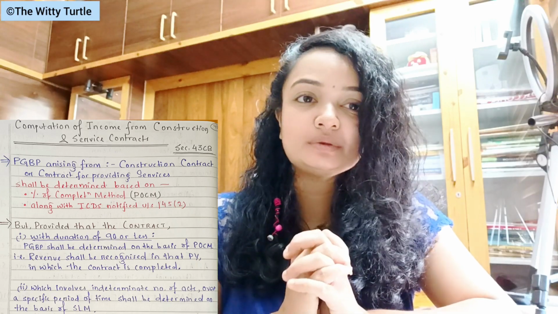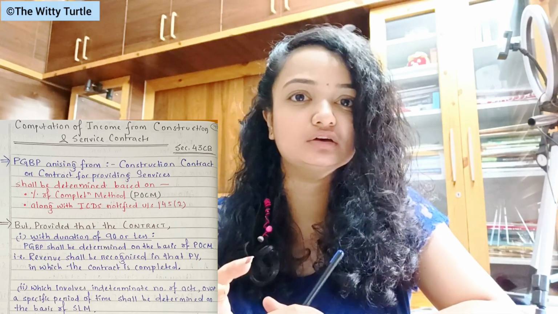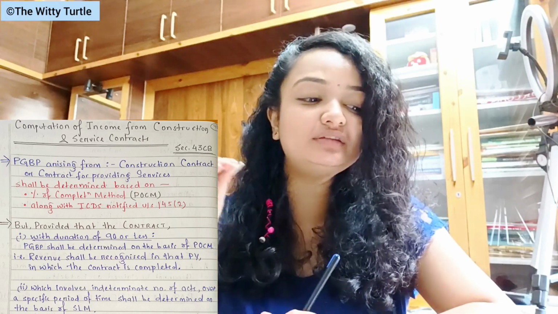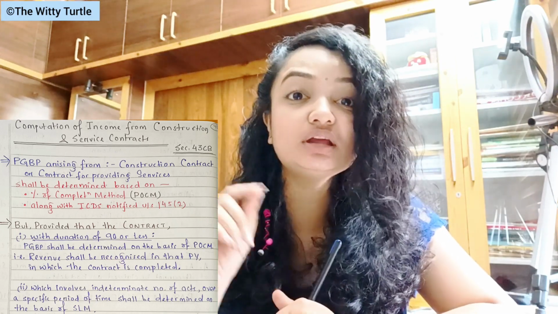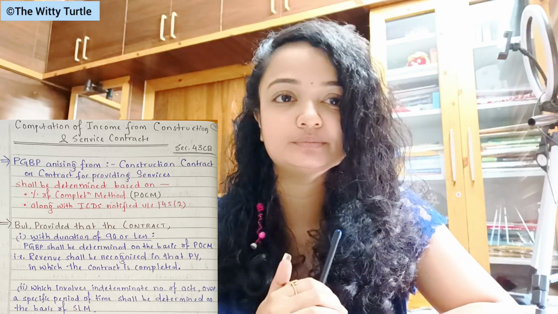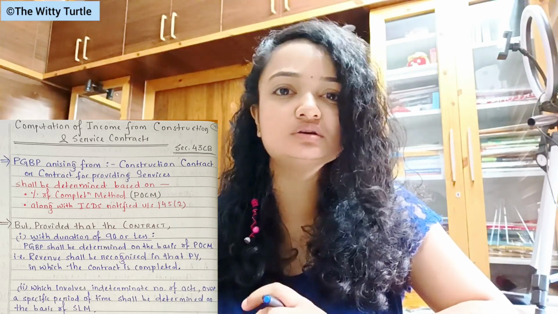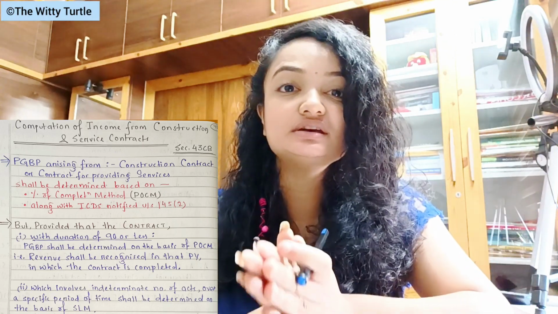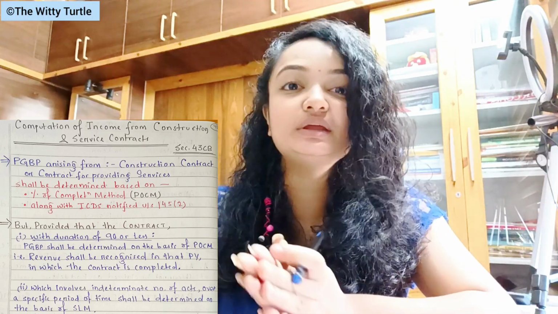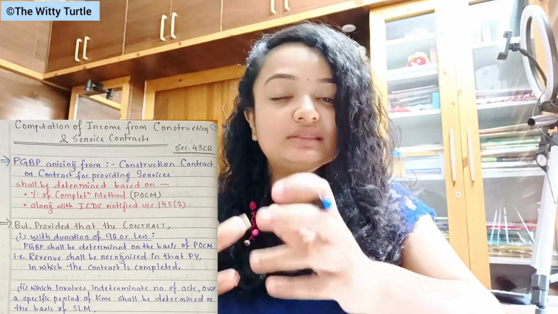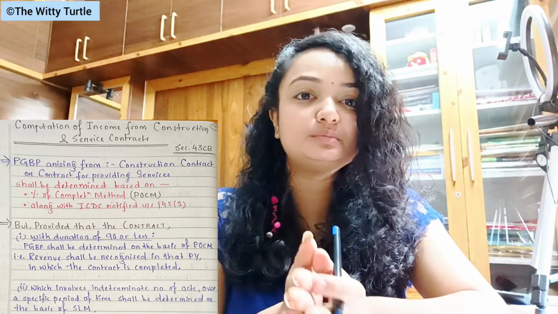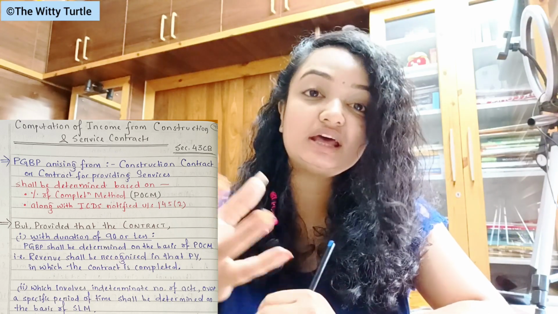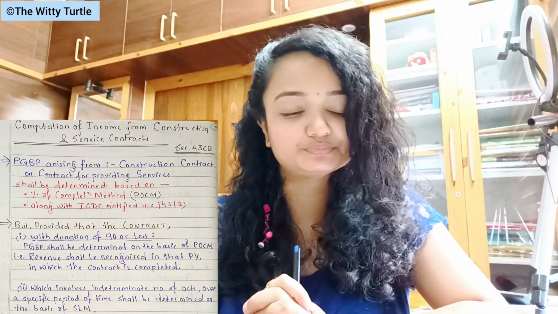So in this case what happens, whatever revenue you're getting from the contract shall be recognized in that previous year in which the contract will be completed. It doesn't matter when the work started or anything, but the previous year in which the contract has been completed, in that previous year itself the PGBP income shall be recognized, or the revenue shall be recognized, right?